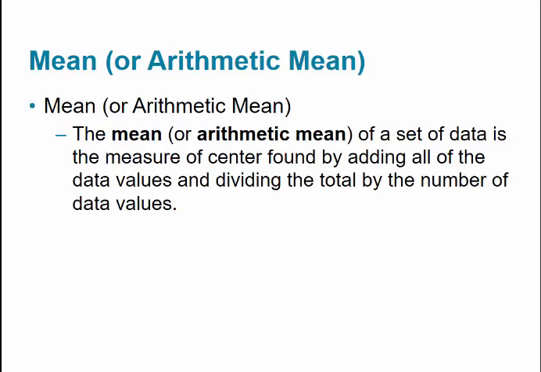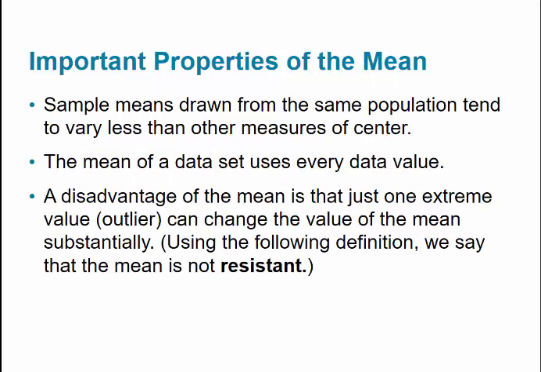The mean of a set of data is a measure of center found by adding all of the data values and then dividing the total by the number of data values. In other words, you've found the average since grade school. Now we're going to have a formal definition of what it is. In statistics, we don't call it the average, we call it the mean. Just be aware, sometimes I do interchange them, but we tend to stick with mean most of the time.